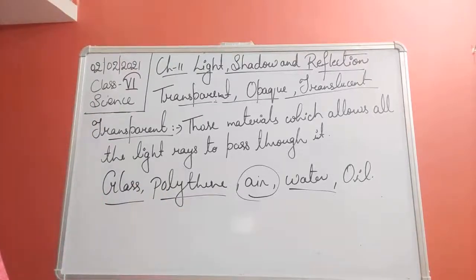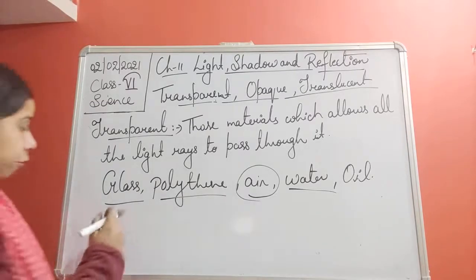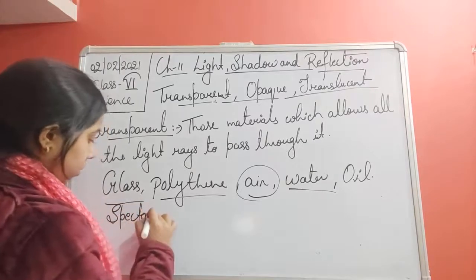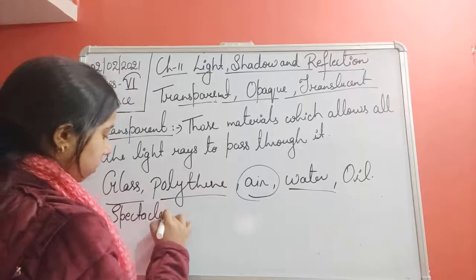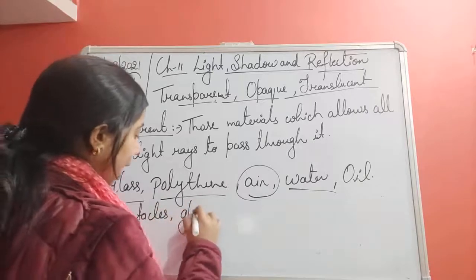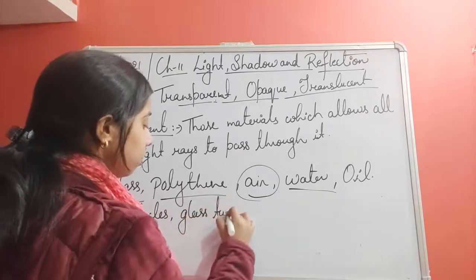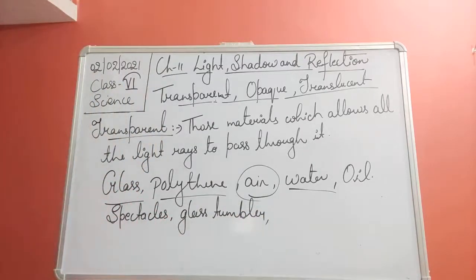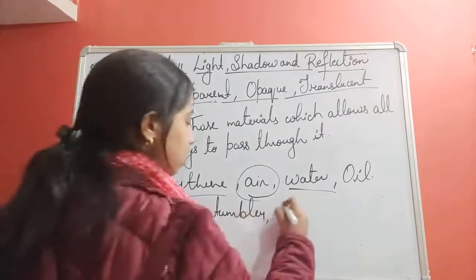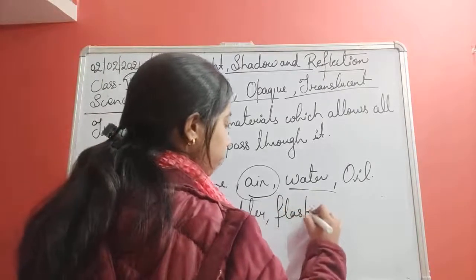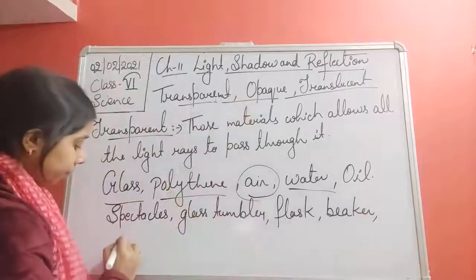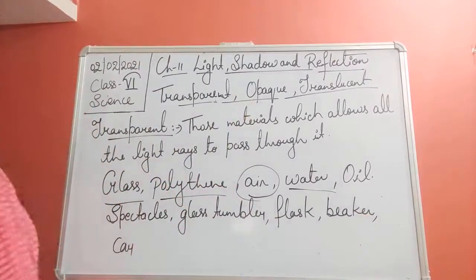Okay. So let me give you some of the examples also, students. So the first one is our spectacles. Okay, or a glass tumbler. Okay, or flask, beaker, car screen.